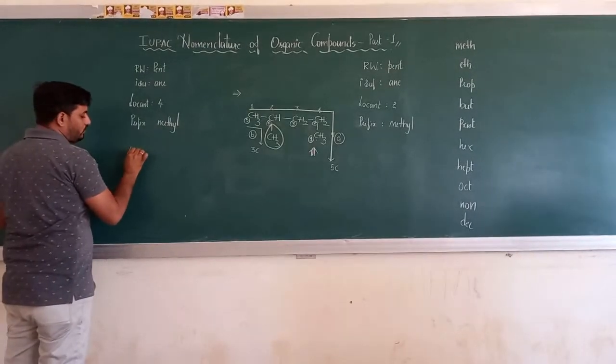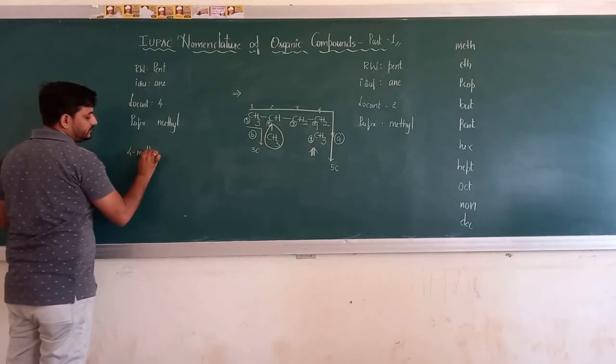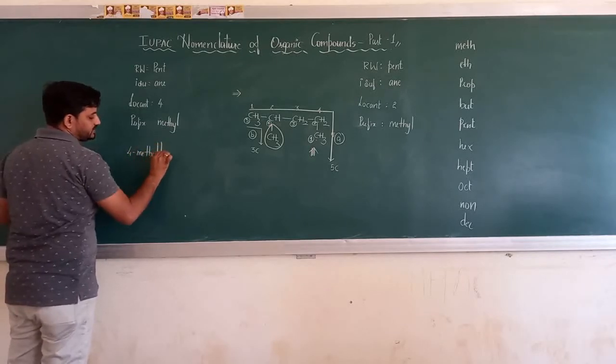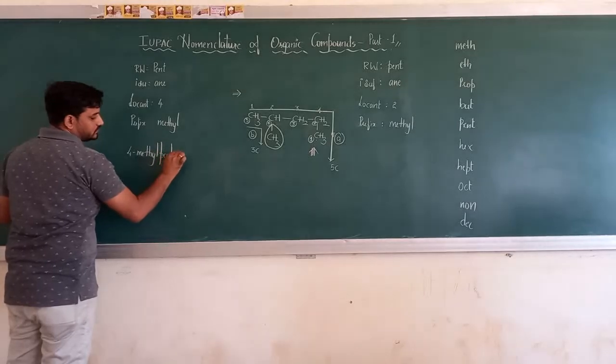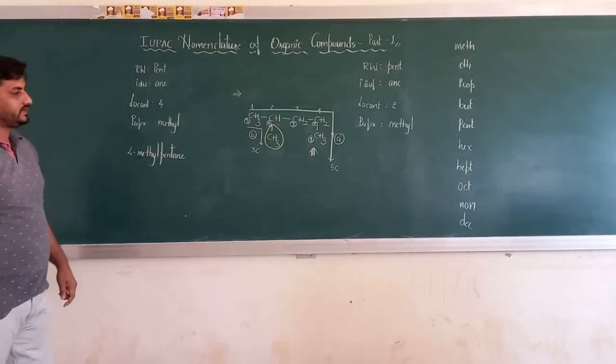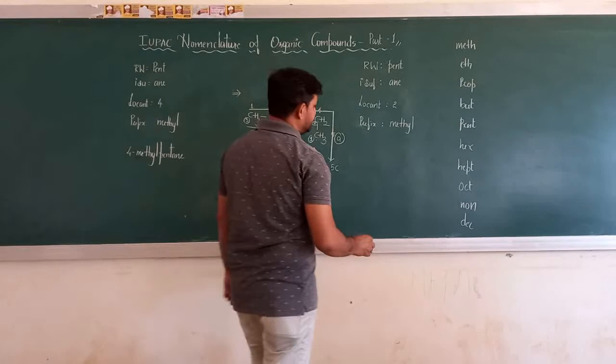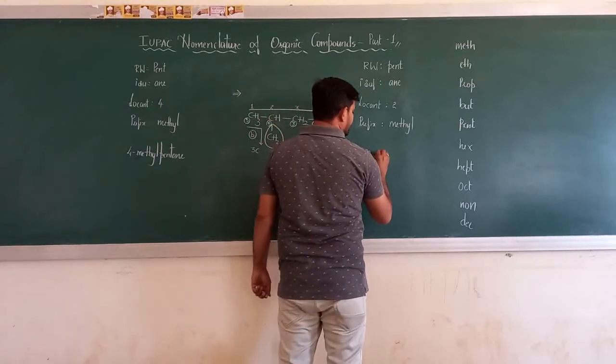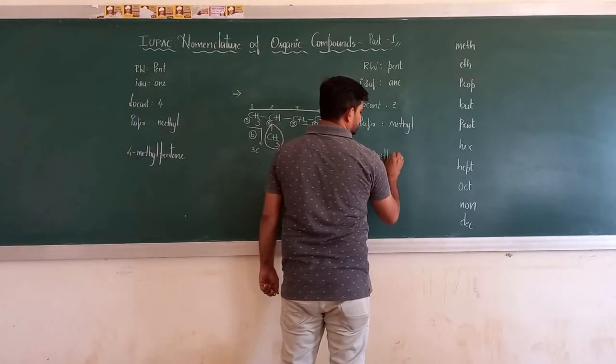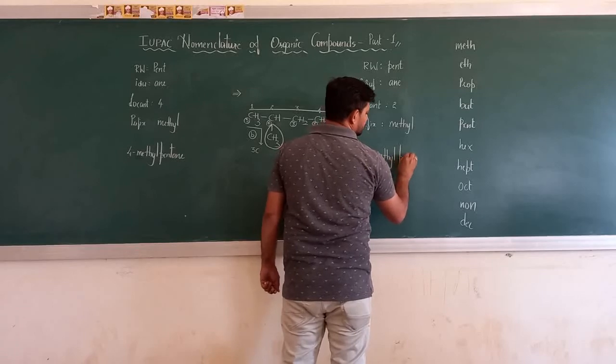It is 4-methyl pentane. 4-methyl pentane. And what about this compound? This is 2-methyl pentane.